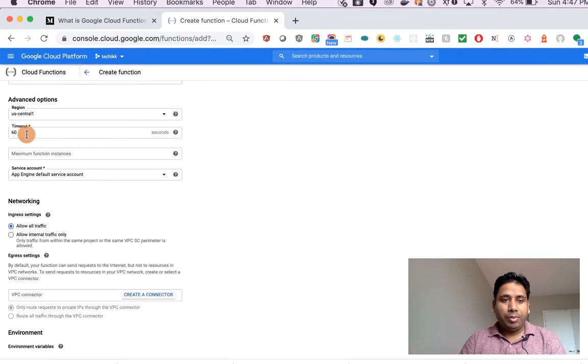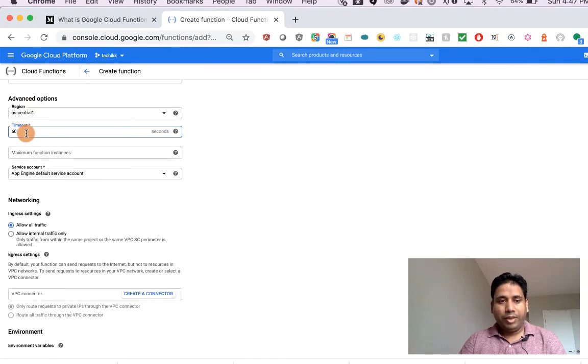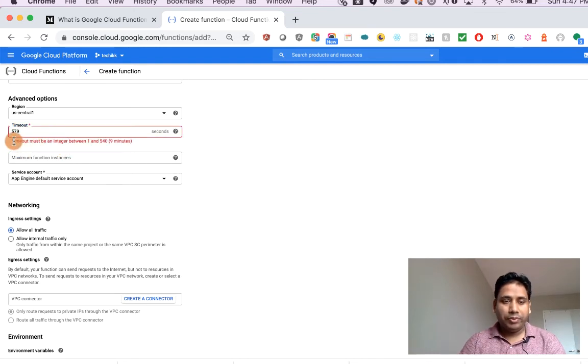Then we have the timeout. You can define how much time this function can execute. Currently Google provides a timeout of 1 second to 540 seconds. If your application takes more than that, it will not work. If you see, the timeout must be an integer between 1 and 540.